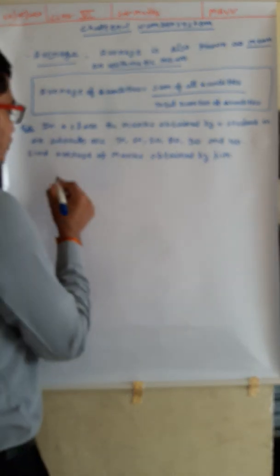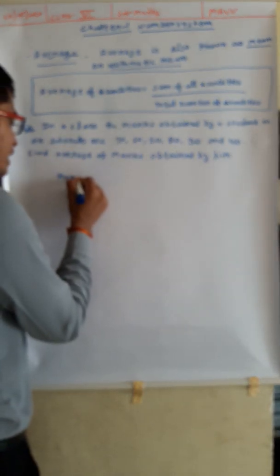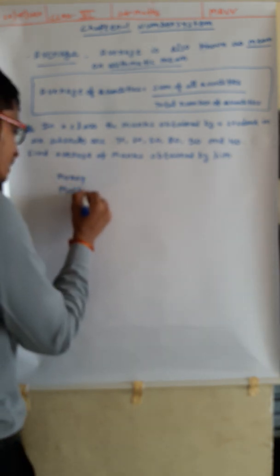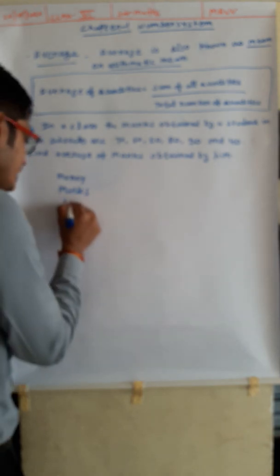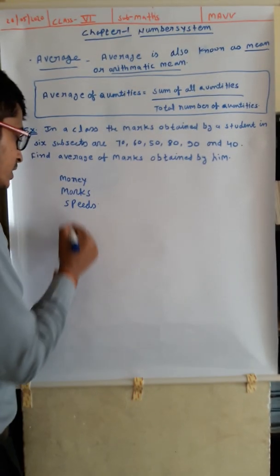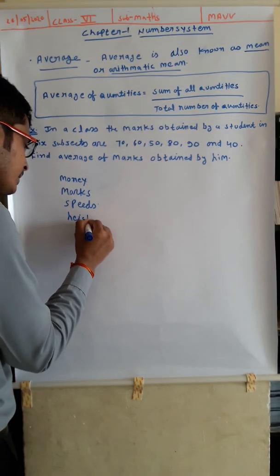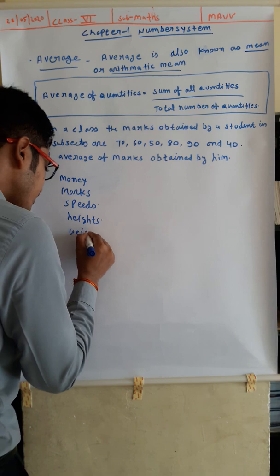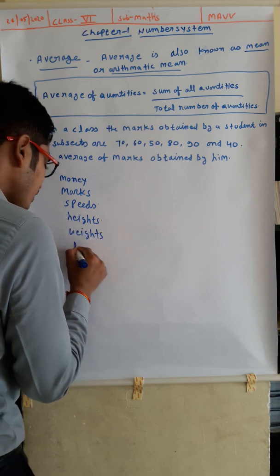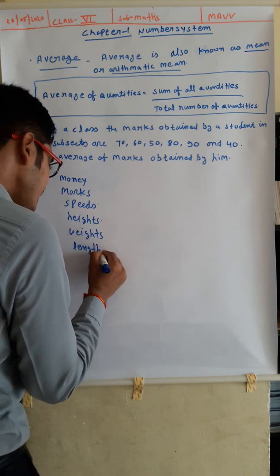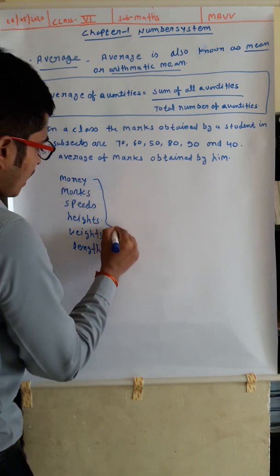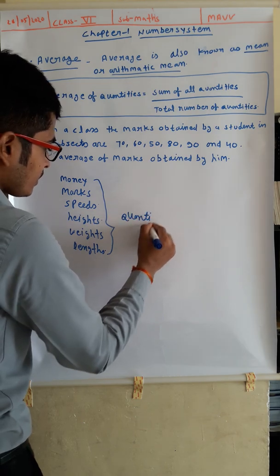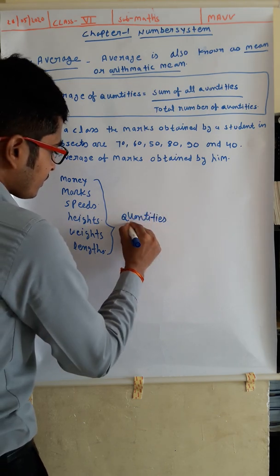The average may be of money, marks, speeds, heights, weights, or length.